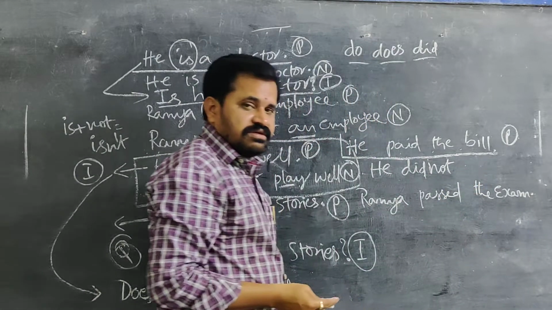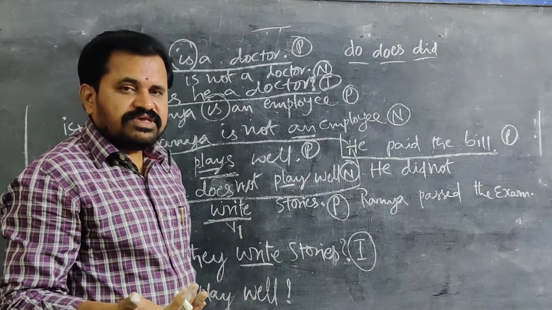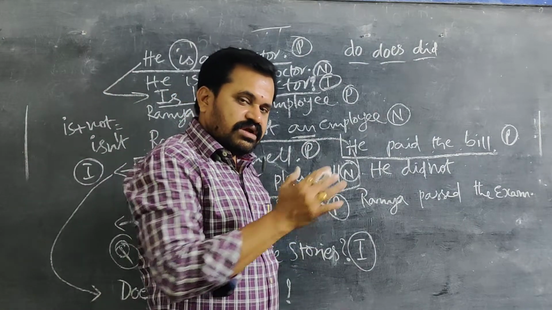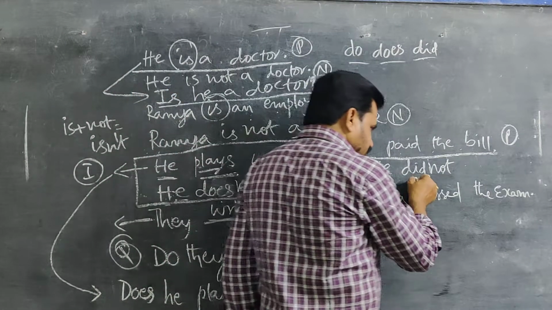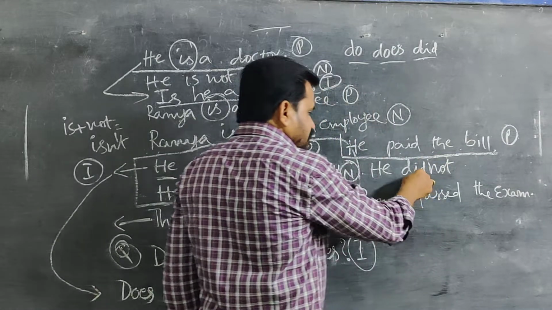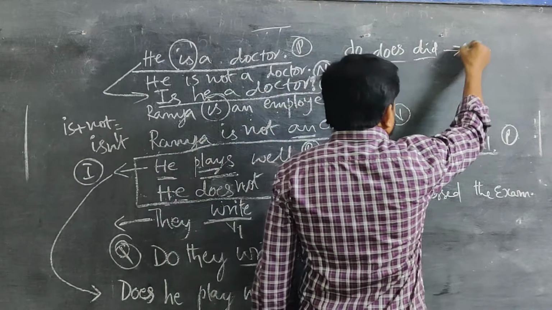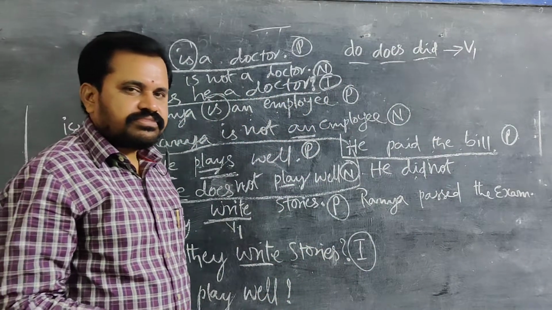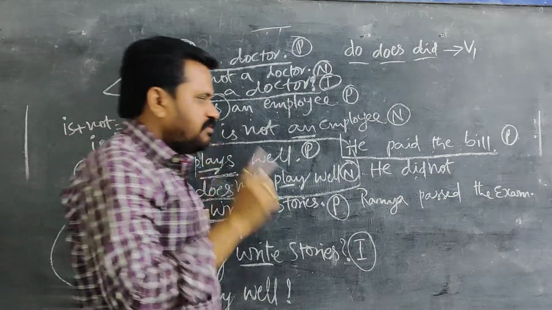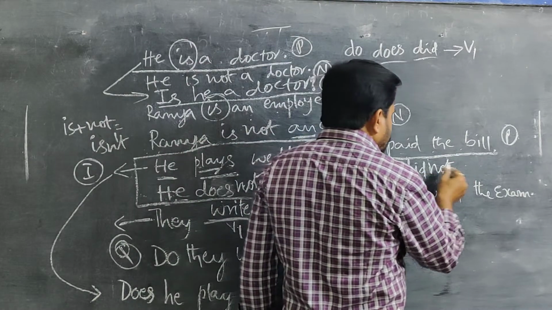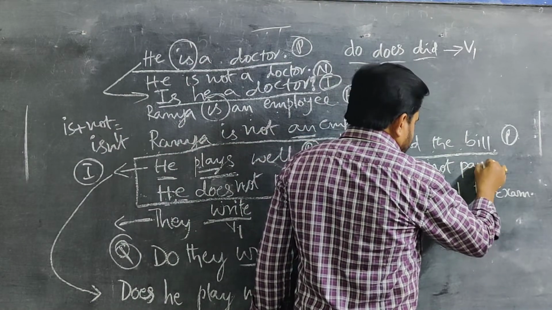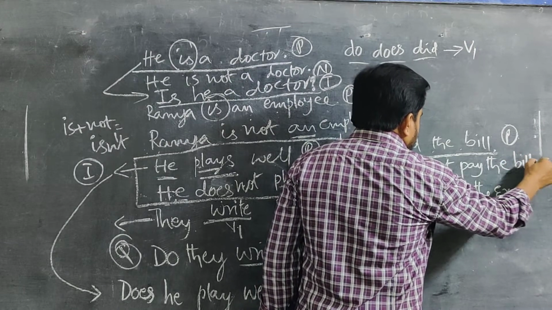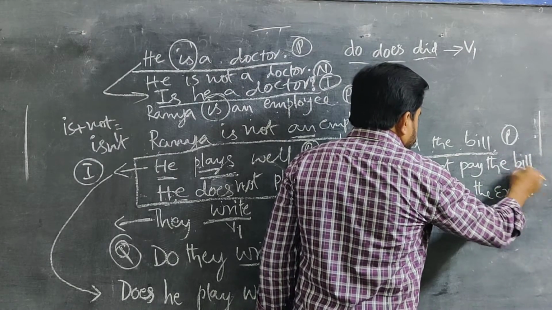Is it right? No, it is not right. Why can't we write paid? Because did is here. When did is here, after these three we should always use V1 only. They permit only V1 after them. The immediate verb should be V1. So, he did not, you should write pay. He did not pay the bill. This is negative.